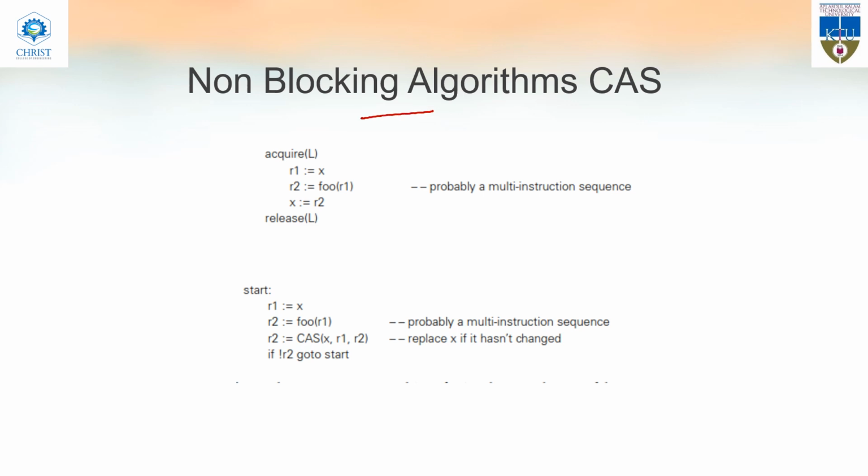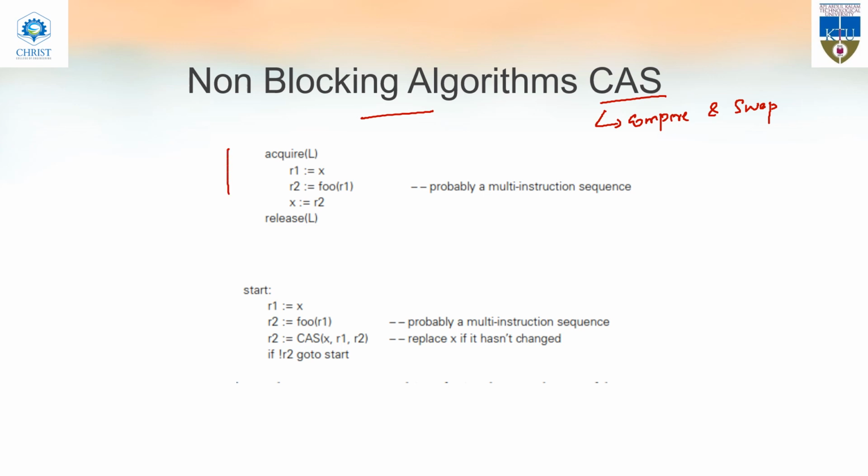A non-blocking algorithm example is CAS, which means compare and swap. What we actually do is not block any threads; we make the threads execute. In non-blocking algorithms we also will not be using any locks. There are no locks and no blocking. This is how non-blocking algorithms work.